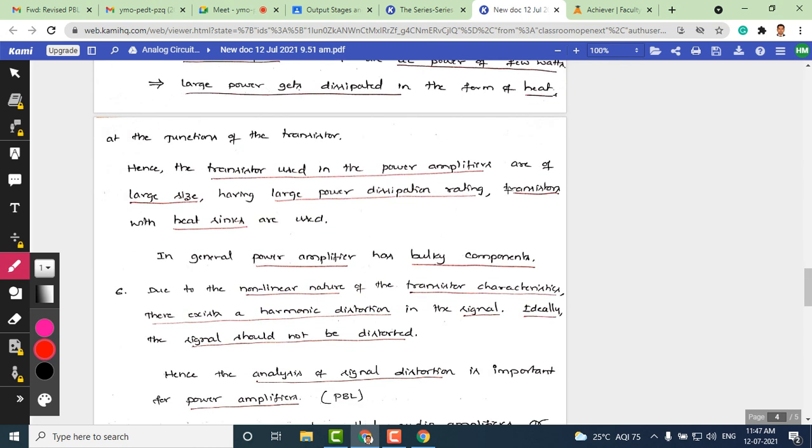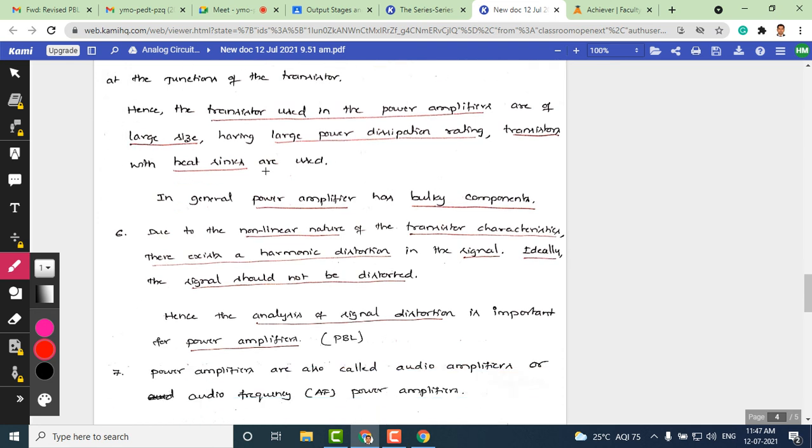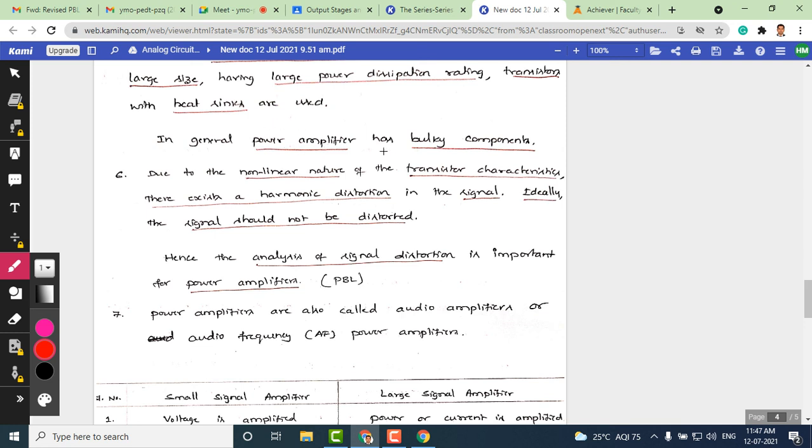Okay. And regarding power dissipation, as I told you, power amplifiers are of large size and must handle large power, and we should have proper heat sinks used with the transistor. Otherwise, transistors will burn out because the large voltage and current that gets amplified through multiple stages comes to the power amplifier. So the power amplifier is going to be bulky because it uses different kinds of components.